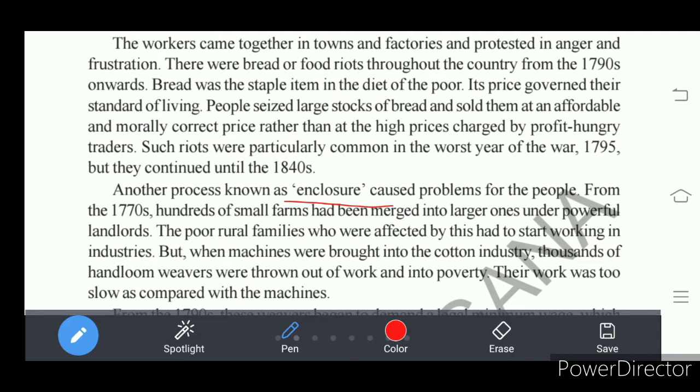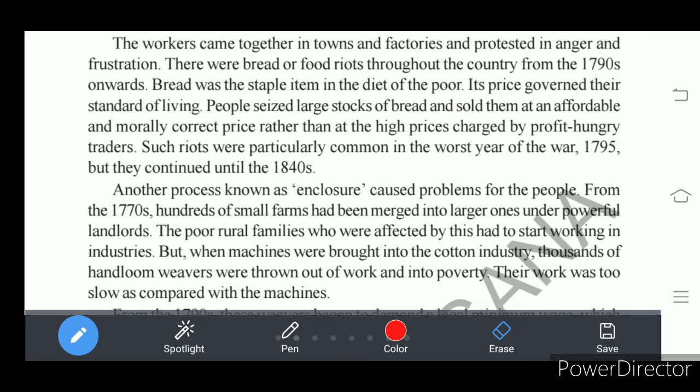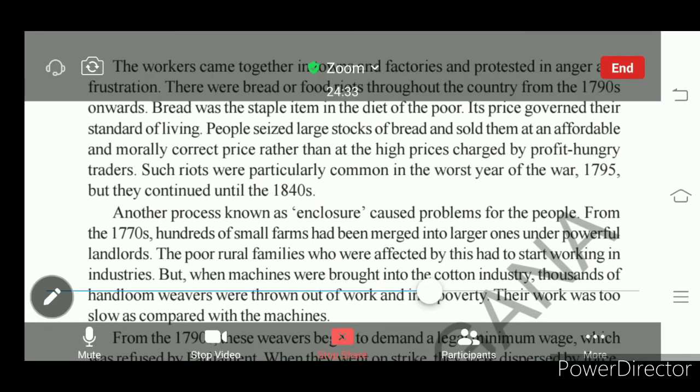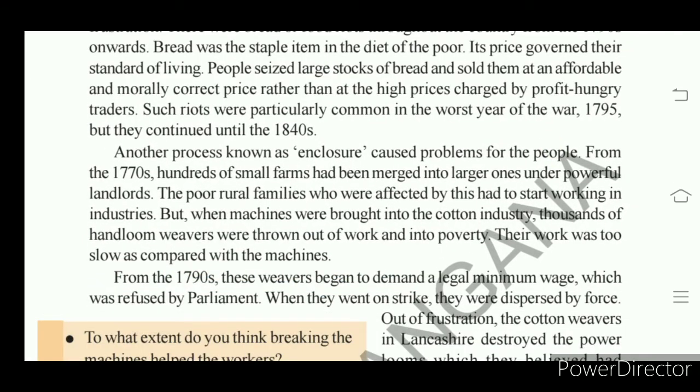See, they lost their own lands. Another thing is that they started working in industries. In industries also, the working conditions were very hard. They were not able to get proper wages. Understand? So by the industrial revolution, they brought machines. Machines were brought into the industries instead of using the workers in industries. That means